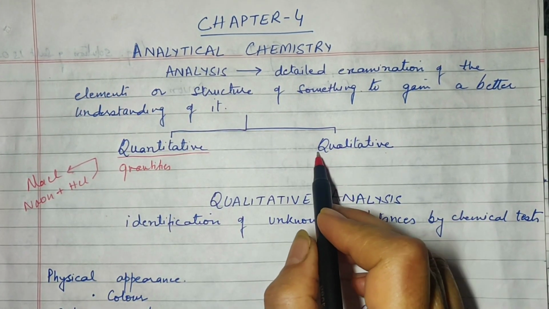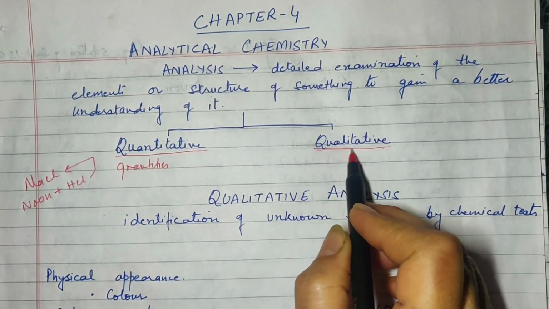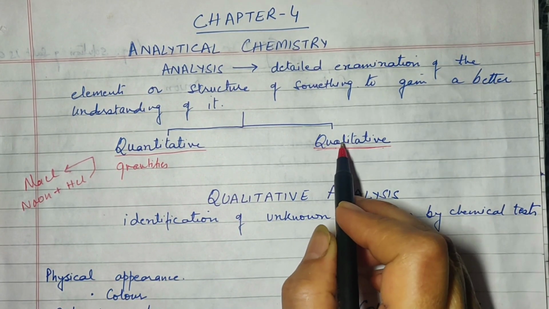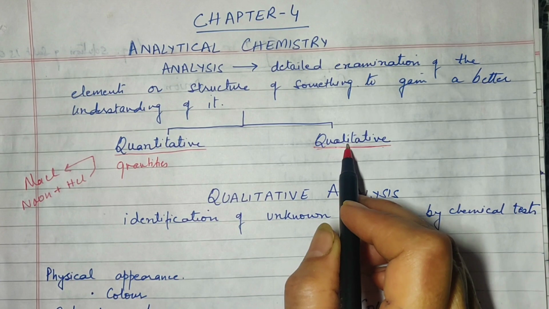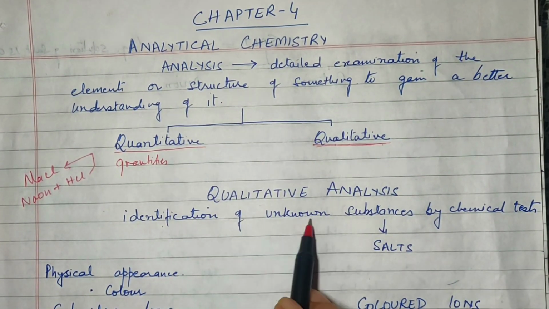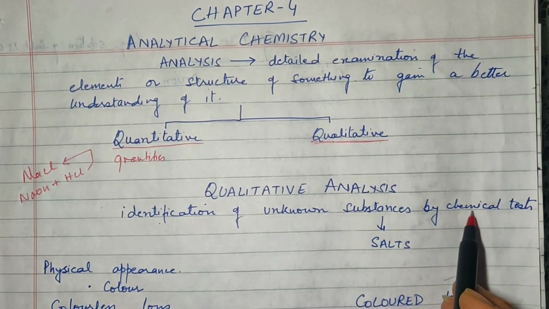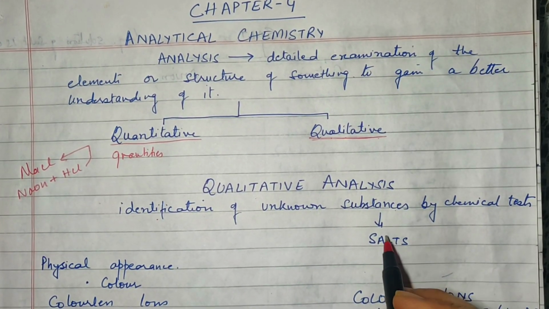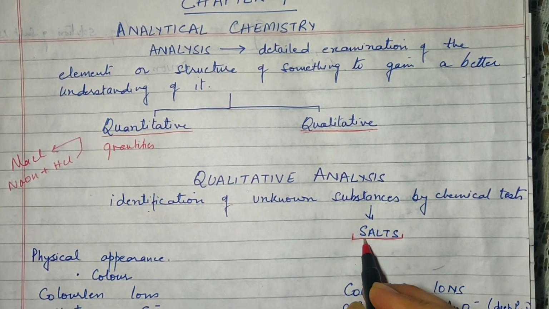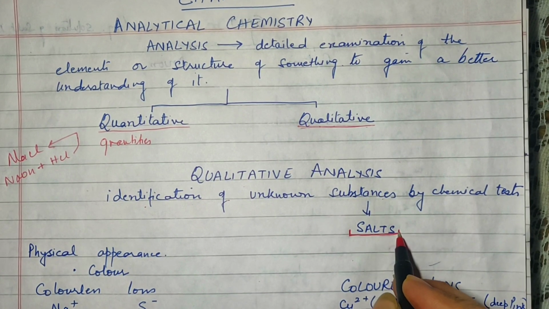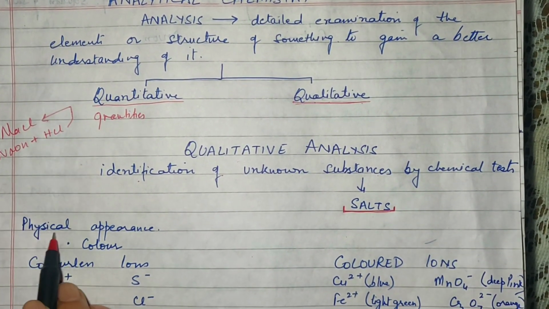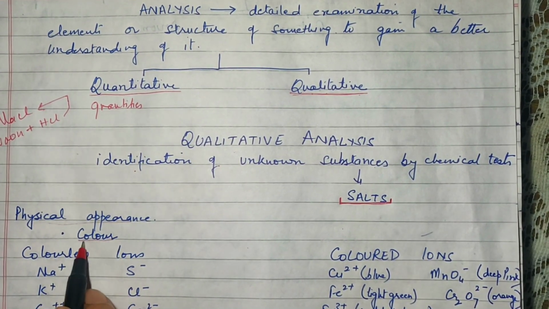This year we are going to limit our study to qualitative analysis. Now, what is qualitative analysis? Qualitative, as the term says, refers to the quality or identity of something which is unknown to us. So, qualitative analysis refers to identification of an unknown substance by testing it chemically. Now, let's take an example of identification of an unknown salt. Suppose a salt is given to us and we are asked to identify the salt. The first thing is that we will look at the physical appearance of the salt. Physical appearance will include color.